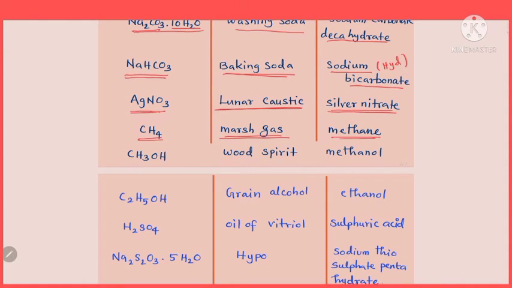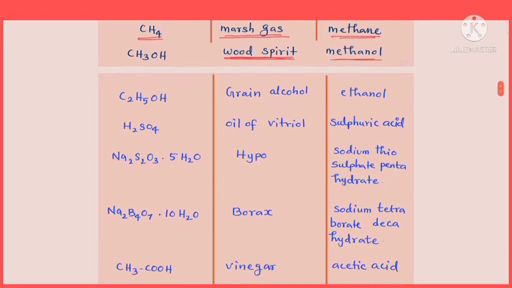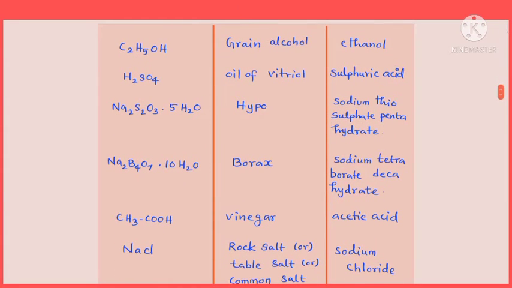CH4. The next one with formula CH3OH, an alcoholic compound, the first member of the alcohol homologous series, which is called wood spirit. CH3OH common name is nothing but wood spirit, and the chemical name is either methyl alcohol or methanol. Methyl alcohol or methanol is the chemical name of the compound having formula CH3OH. So next is also an alcoholic compound, formula C2H5OH, which is called grain alcohol. C2H5OH common name is what? Grain alcohol, and the chemical name is either ethanol or ethyl alcohol.